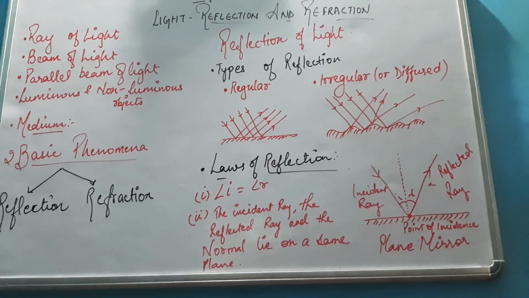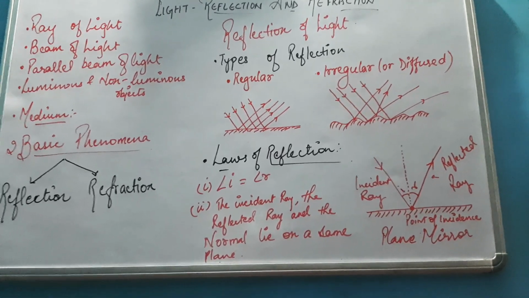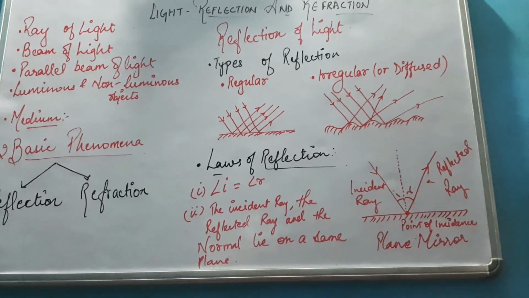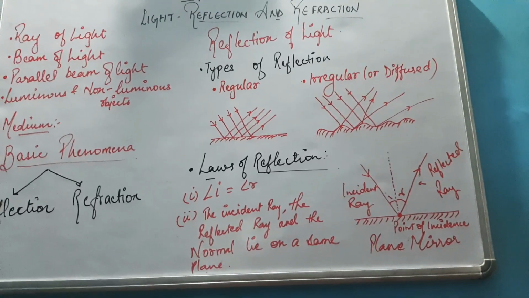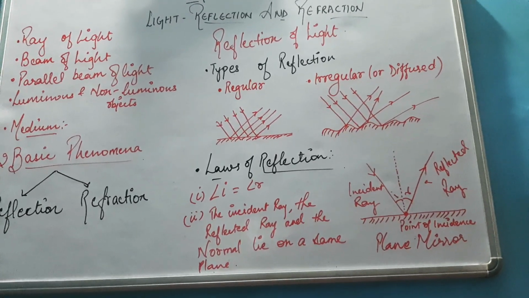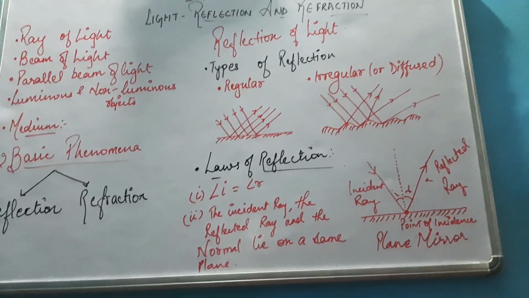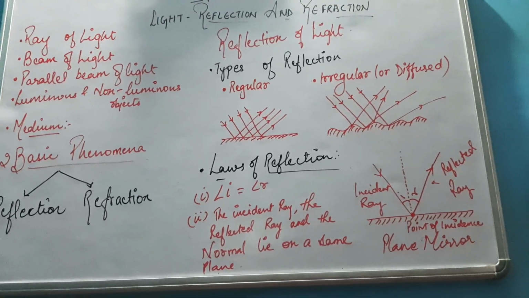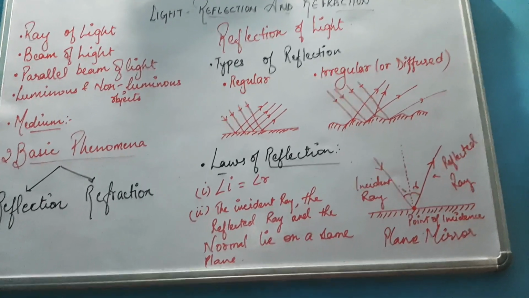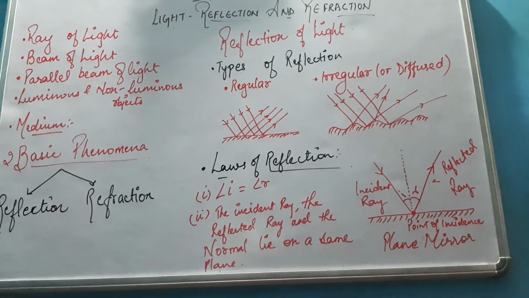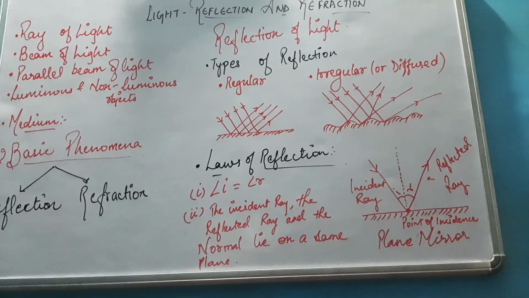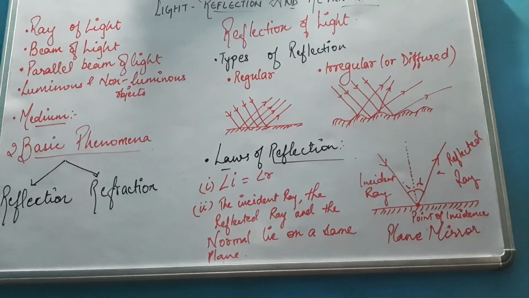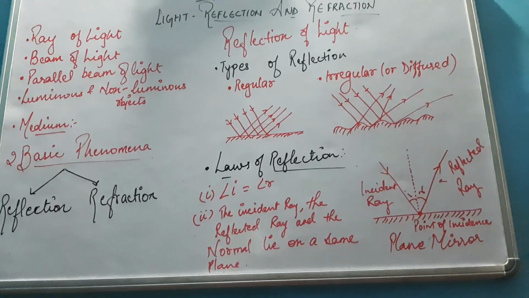Quickly you people can give the answer for this: light is a form of energy which produces a sensation of sight in us, or light is a form of energy which gives the power of vision. Yes? Okay, but what is sensation of sight in us? What do you mean by this? That means it is the only thing which enables us to see. But some of you may answer no, because we have eyes, and only then are we able to see things, right? But let me give you an example.